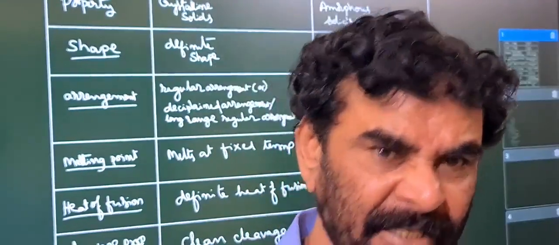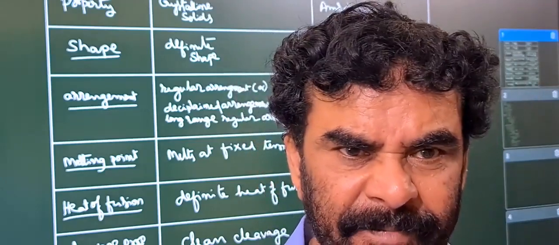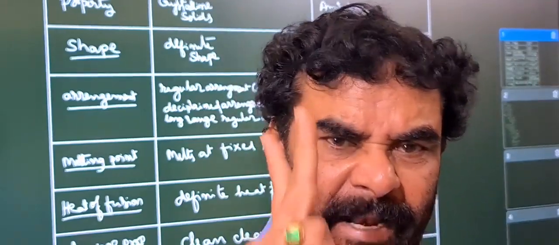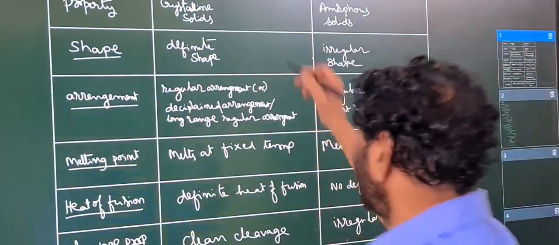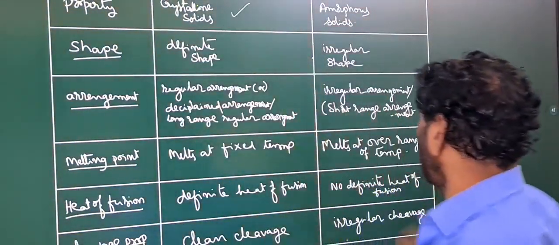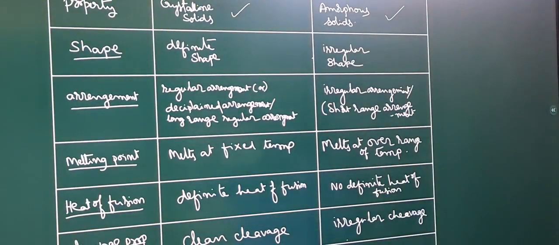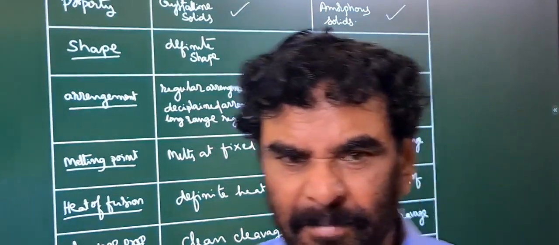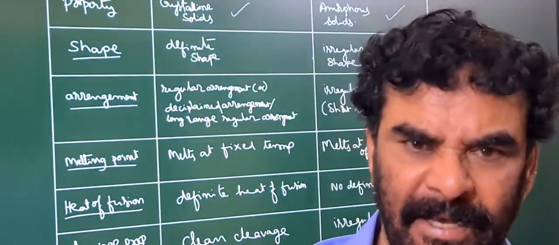Based on the arrangement pattern of the material particles, the solids are mainly classified into two types: one is the crystalline solid, the other is the amorphous solid. Some are called amorphous solids, some are called crystalline solids.